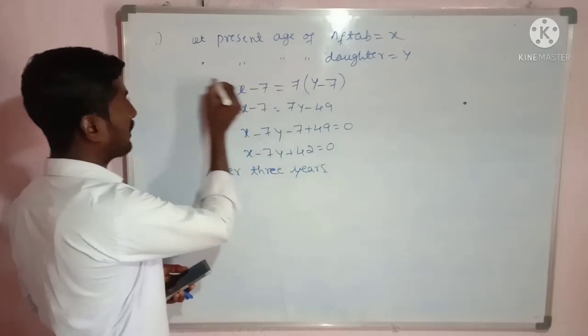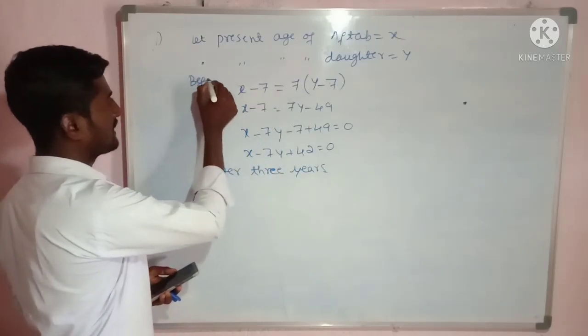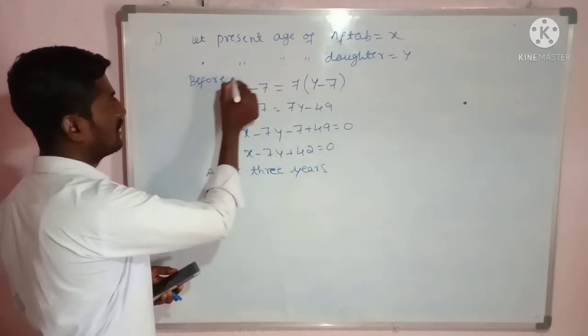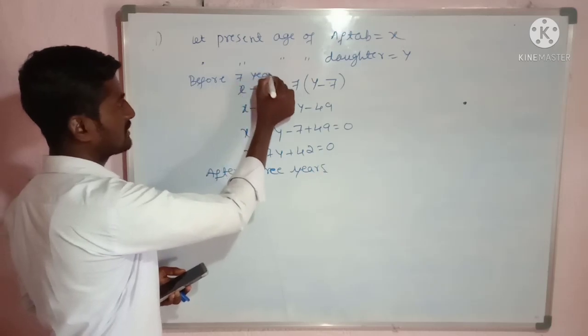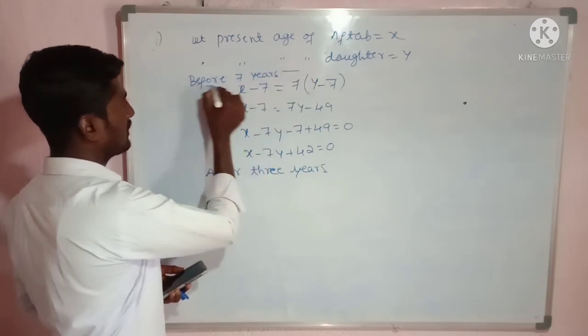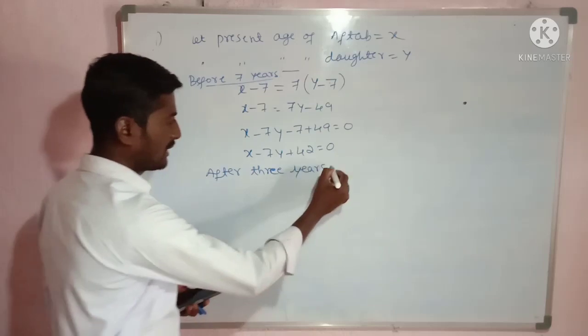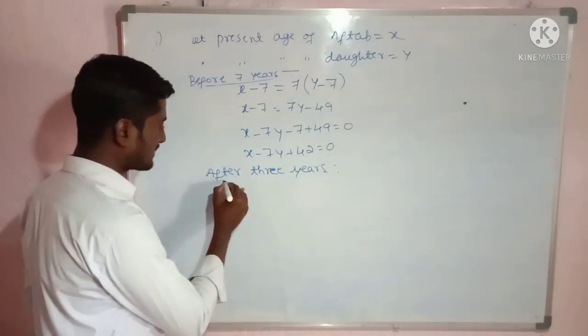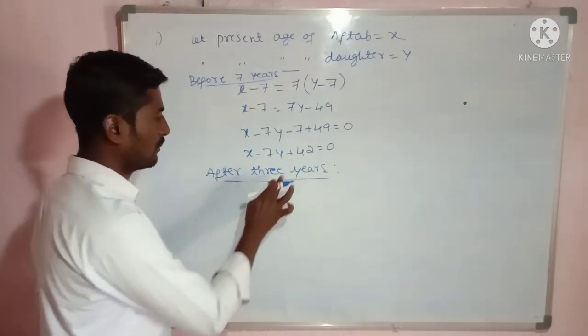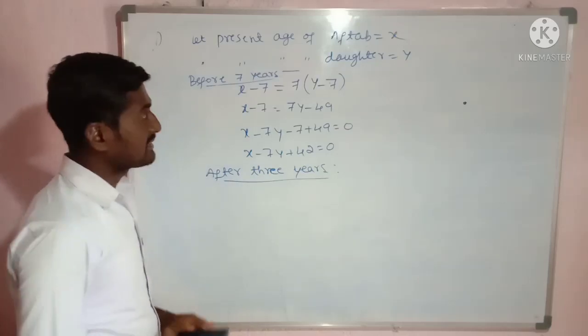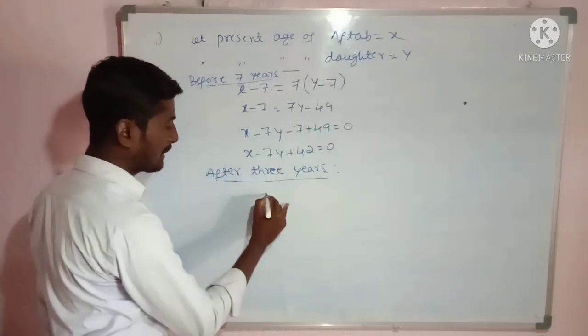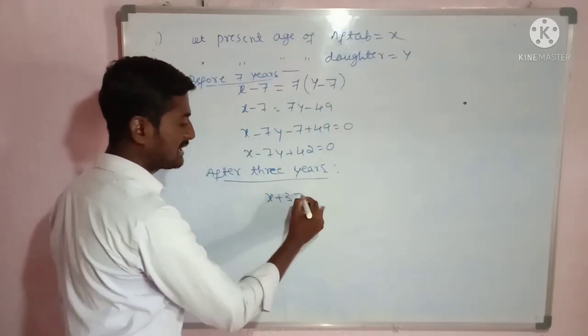This equation is for before 7 years, and now it is for after 3 years. Now after 3 years, the age of Aftab will be x plus 3 is equal to.